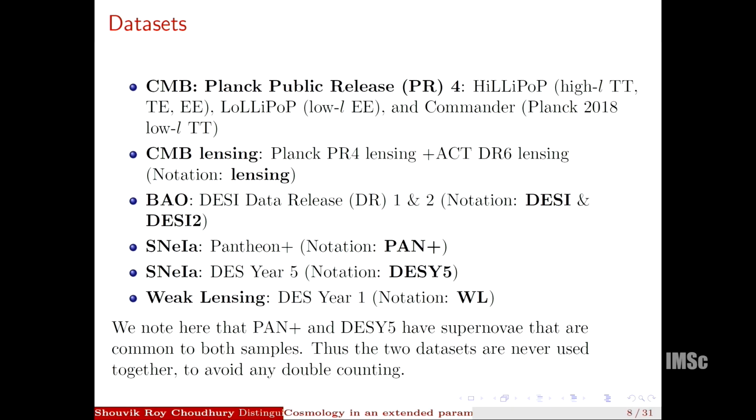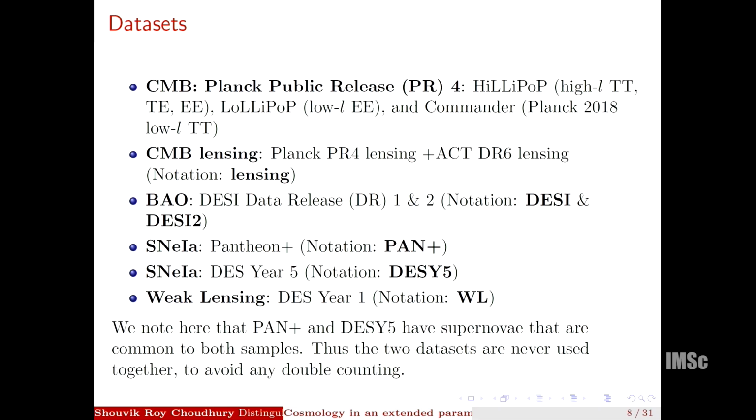So we use Planck public release 4 likelihoods for high L temperature and polarization along with low L polarization data. And we use the Commander likelihood for Planck 2018 low L temperature data. For lensing, we again use the latest Planck PR4 and Atacama Cosmology Telescope data release 6 lensing likelihoods. For BAO, in the first paper, we had data release 1 of DESI, and in the second paper, we have data release 2 of DESI.